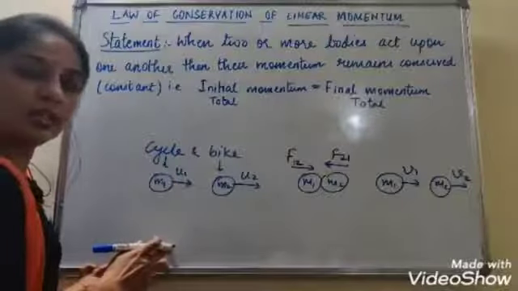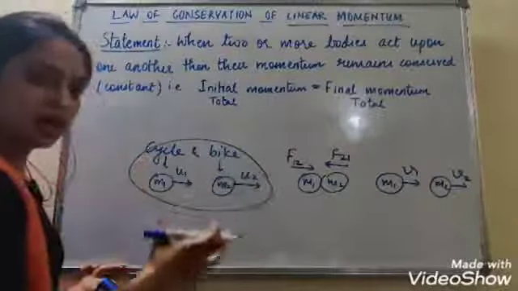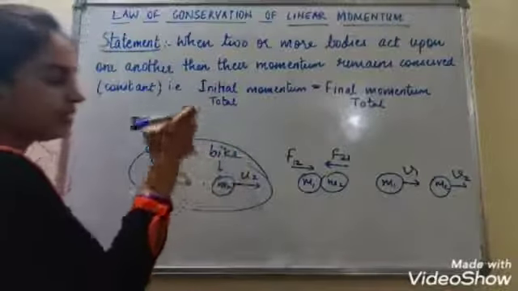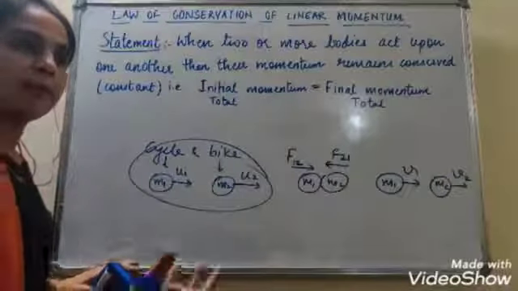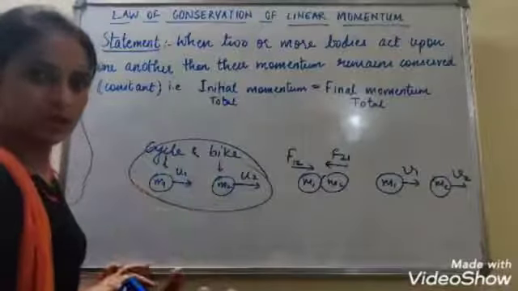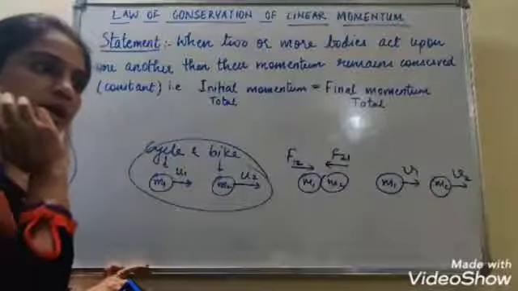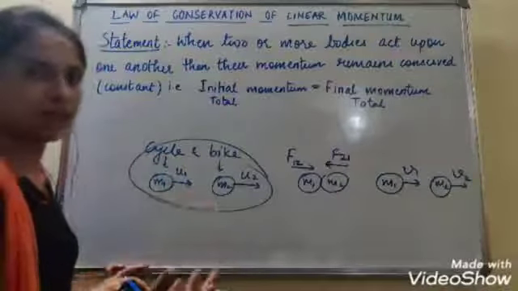When we consider linear momentum, children, we always consider a system. Here, our system consists of the cycle and the bike. The system can be two balls, or a gun and a bullet. That's one system. Or a system can be two persons, two vehicles, anything it can be.